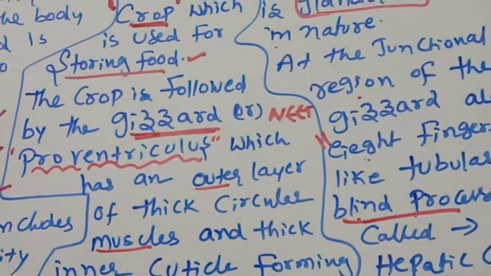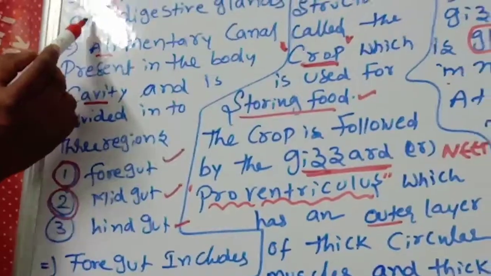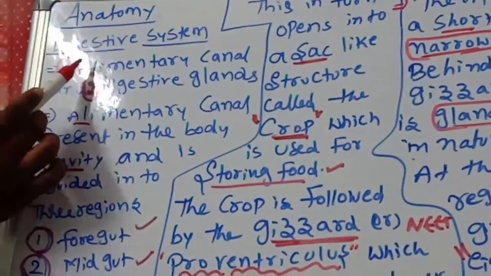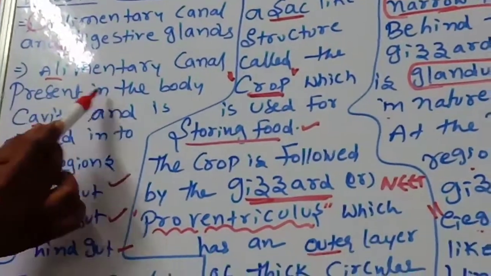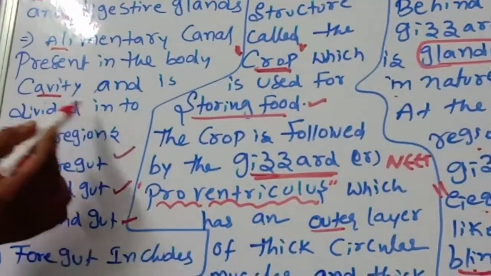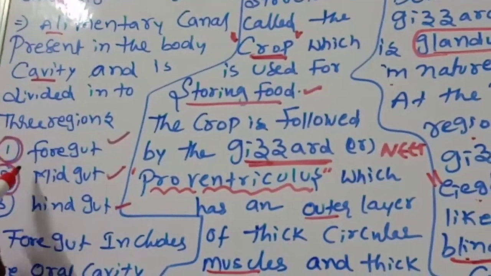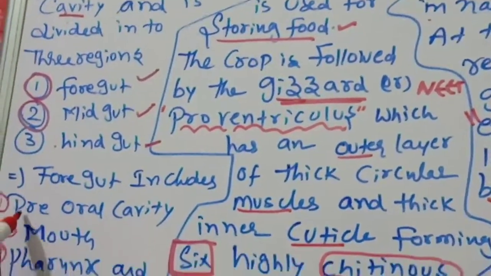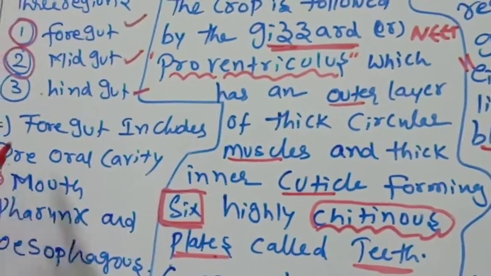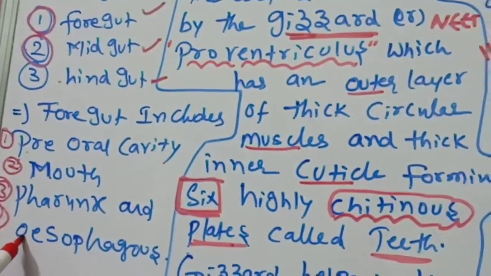Okay children, once again you should listen carefully. The digestive system consists of the alimentary canal and digestive glands. The alimentary canal is present in the body cavity and is divided into three regions: foregut, midgut, hindgut. The foregut includes the pre-oral cavity, mouth, pharynx, and esophagus.